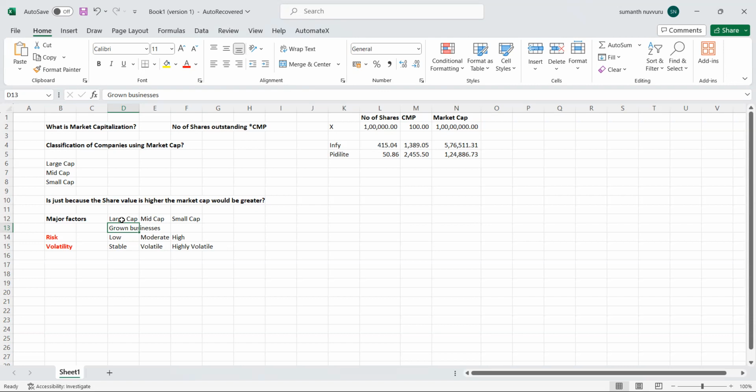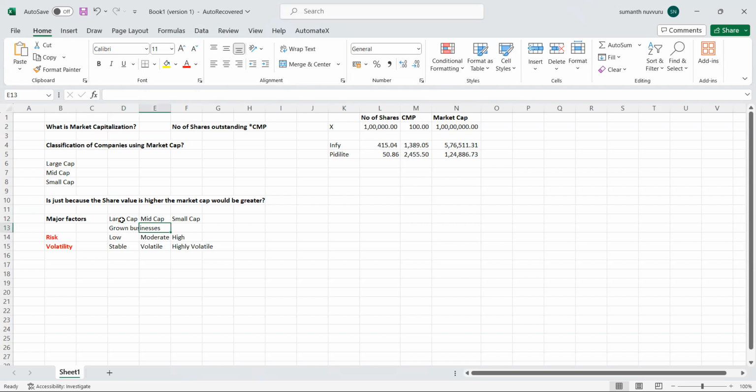The same way applies here. The large caps are already grown businesses and they have some kind of stabilization. They have good reserves. Whenever a COVID kind of situation comes, they have very good strength in their balance sheet to handle those temporary halts in the businesses.